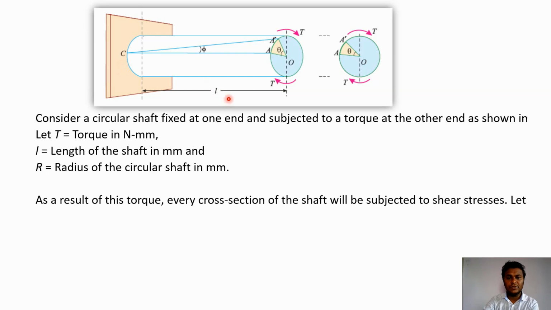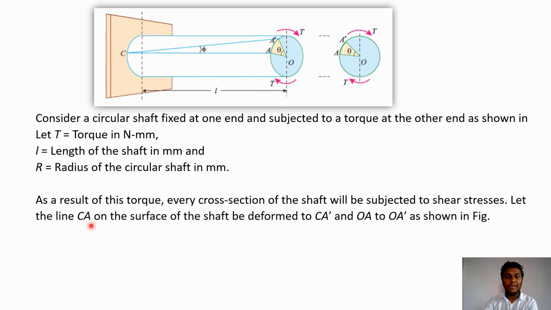As a result of this torque, every cross section of the shaft will be subjected to shear stress. As this circular shaft is subjected to the twisting moment, every circular cross section tends to twist or rotate, and because of that shear stresses will be developed over the length of this circular shaft.